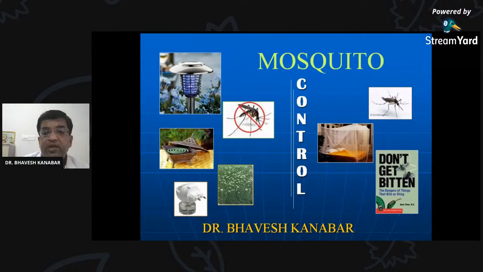What are the stages in life cycle of the mosquito? Because control measures are directed towards different stages of the life cycle of the mosquito. So write down the names of various stages of life cycle of mosquito, because mosquito control measures are directed towards various stages of the life cycle.